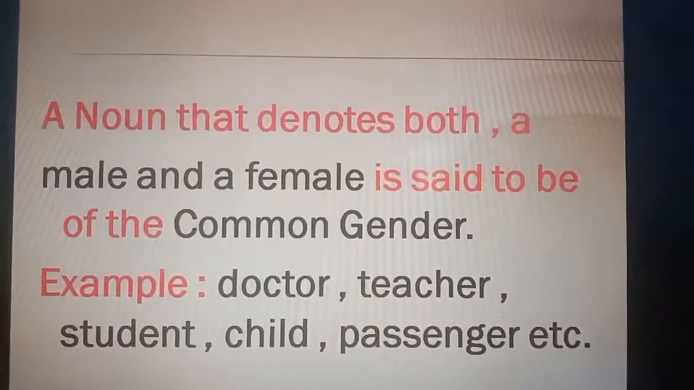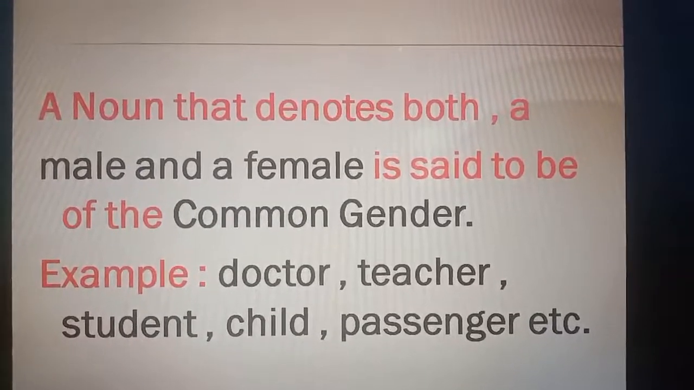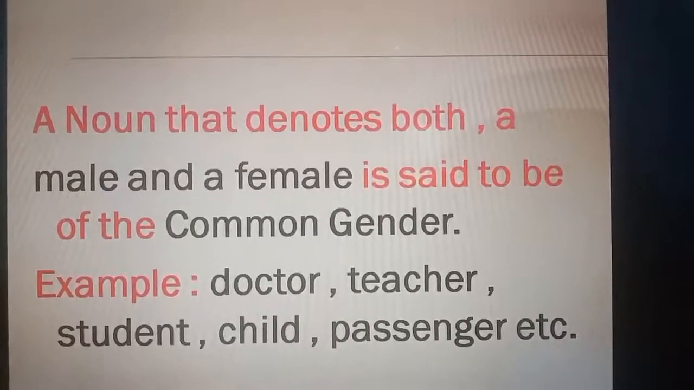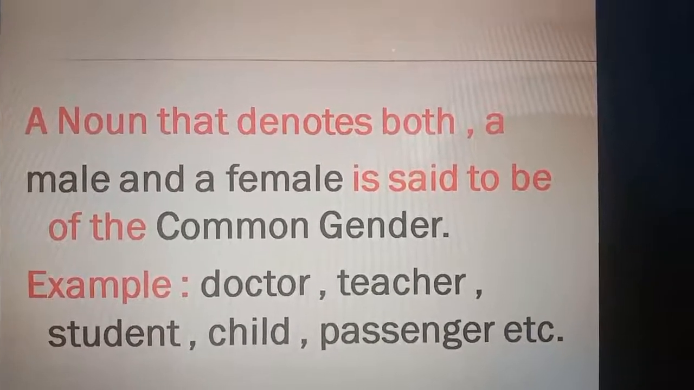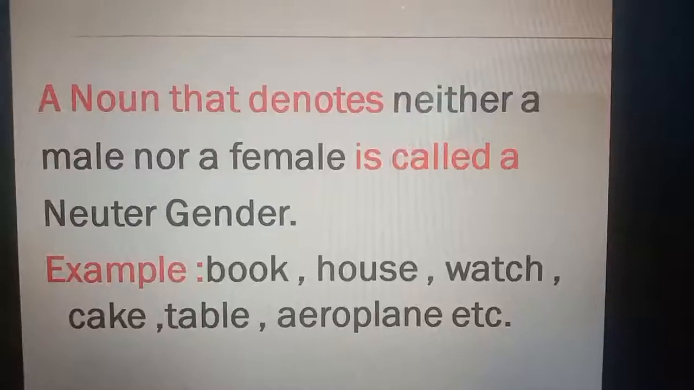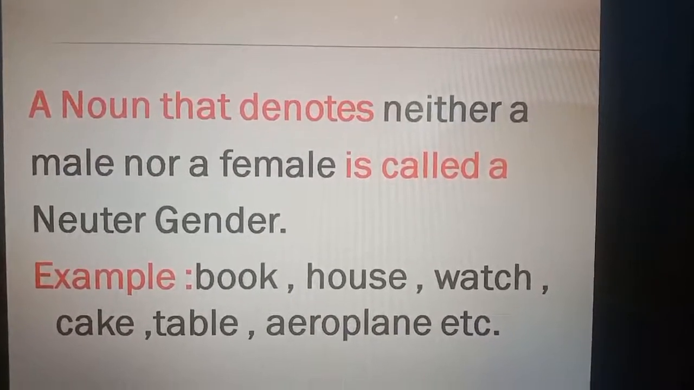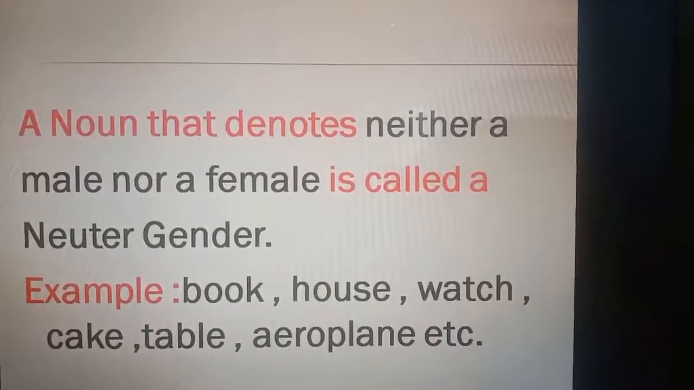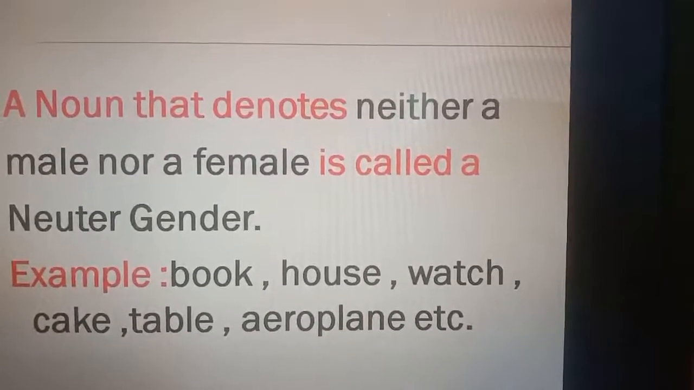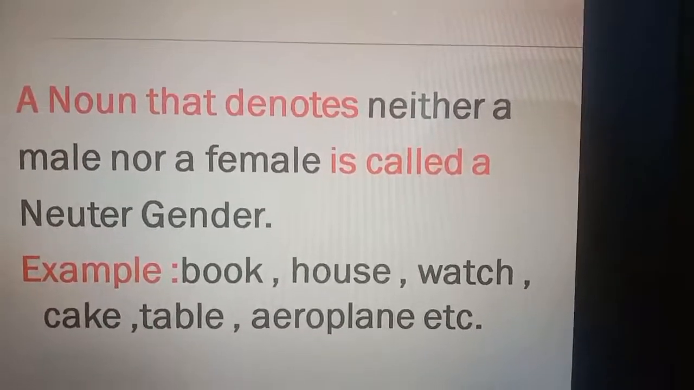A noun that denotes both a male and a female is said to be of the common gender. Example: doctor, teacher, student, child, passenger, etc. A noun that denotes neither a male nor a female is called a neuter gender. Example: book, house, watch, cake, table, aeroplane, etc.